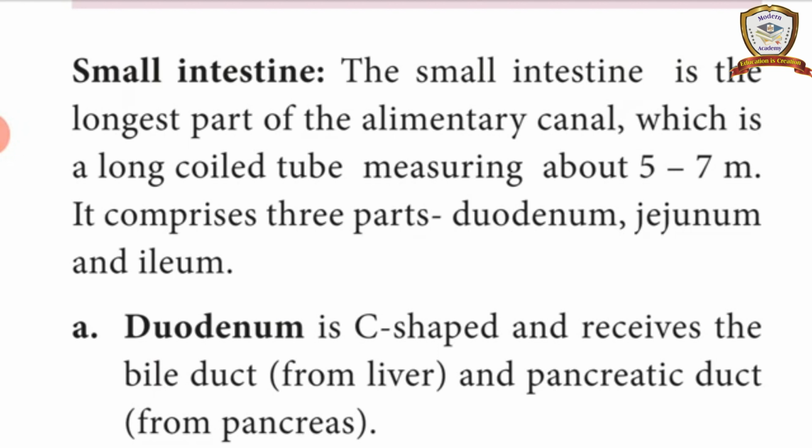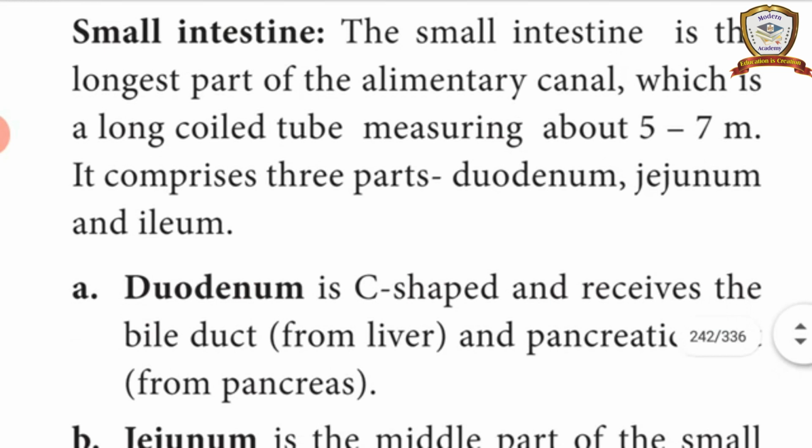The next one is the small intestine. The small intestine is also a tubular structure. It is the longest part of the alimentary canal, which is a long coiled tube. The length of this is 5 to 7 meters.